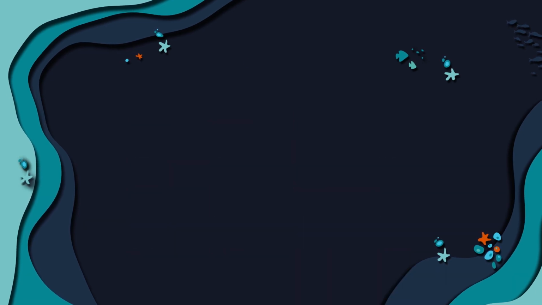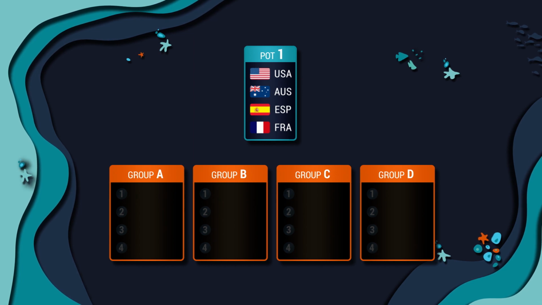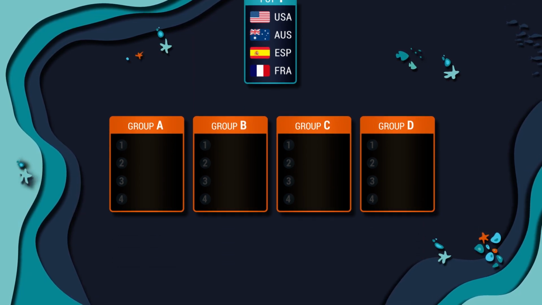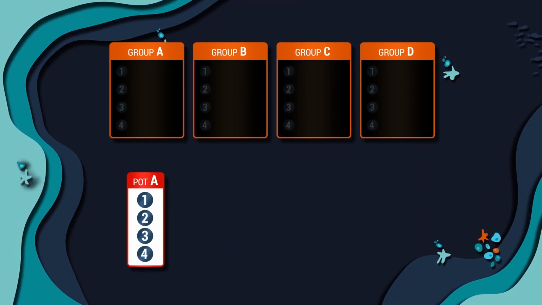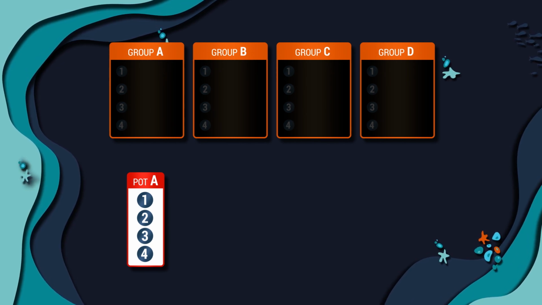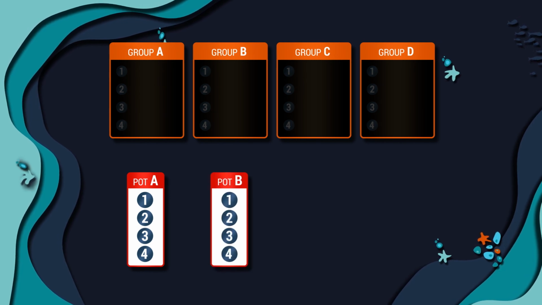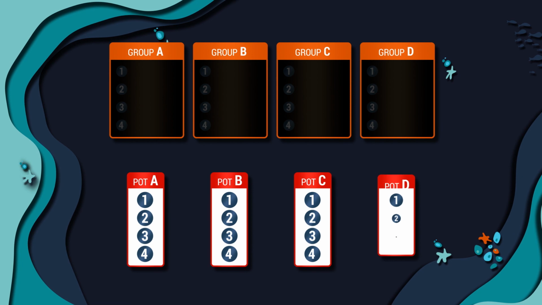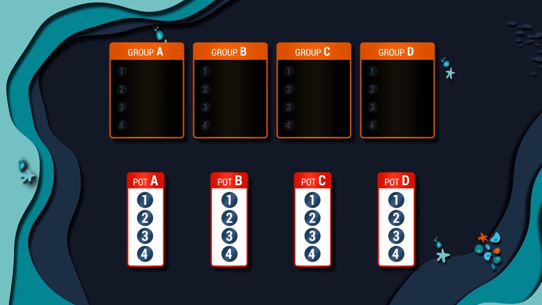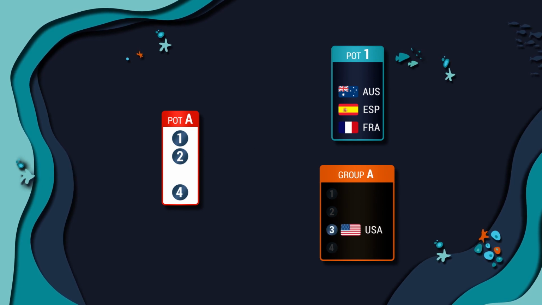The 4 teams in Pot 1 will be drawn with a straight draw to determine which group they will be placed in. The position of the team from Pot 1 placed in Group A will then be determined by the number drawn from Pot A. Similarly, numbers for Group B will be drawn from Pot B, Group C from Pot C and Group D from Pot D. In this example, USA is drawn in Group A with number 3.